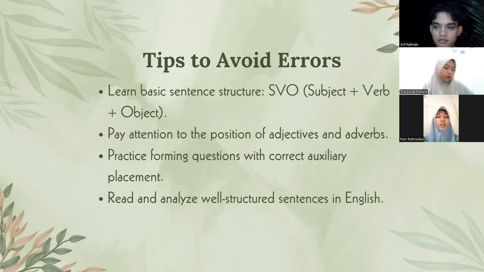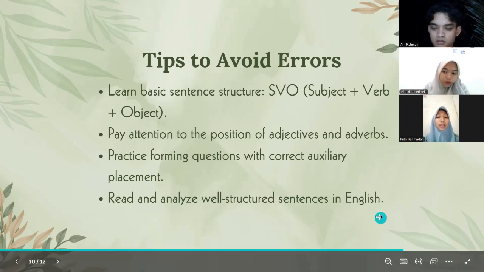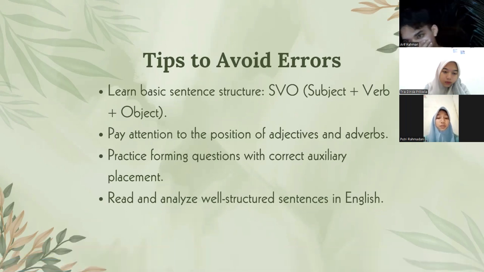And the last one is read and analyze well-structured sentences in English. Reading exposes you to various sentence structures and helps you internalize correct grammar and usage. Pay attention to how sentences are constructed and how different parts of speech are used.